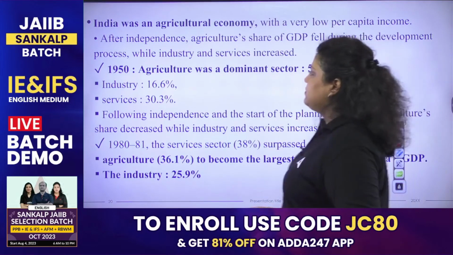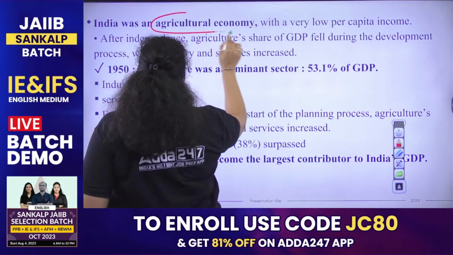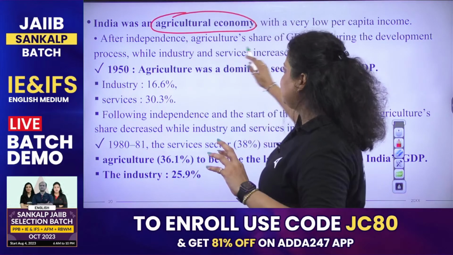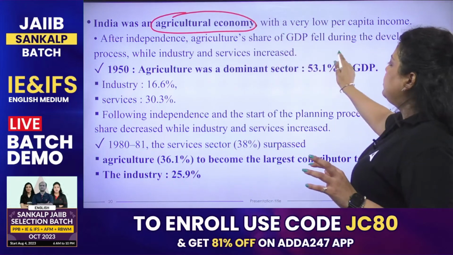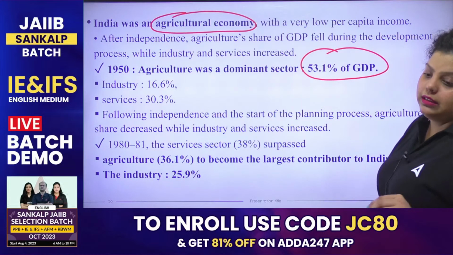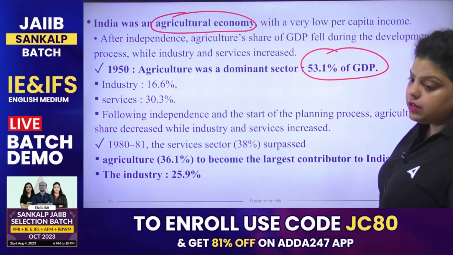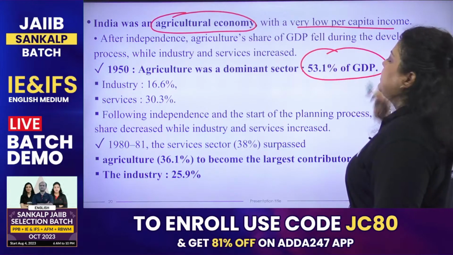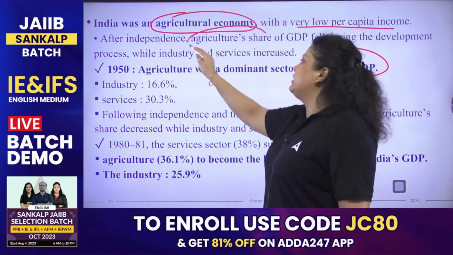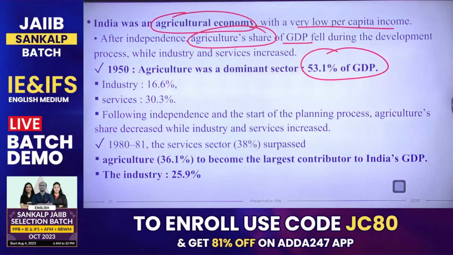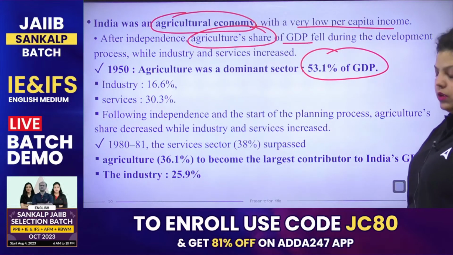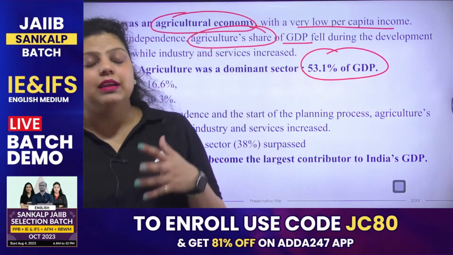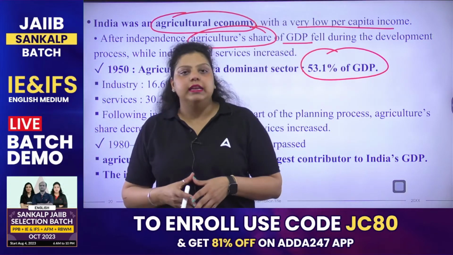So what this paragraph is saying: India was an agriculture economy. It used to be, because agriculture used to contribute more than 50% in the income as well as in employment generation. That's why India used to be known as an agriculture economy, but with a very low per capita income. After independence, the agriculture share of GDP fell during the development process while industry and services increased. So before independence, agriculture used to have a major contribution in the Indian economy. But